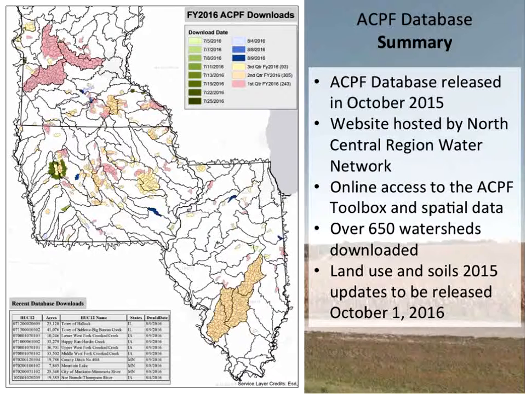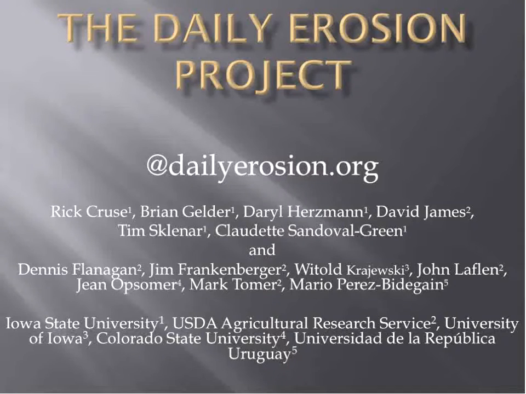We have a website, an ArcGIS server application, that allows you to download the data, sans elevation data. Like I said before, we're updating the soils and land use data to include the 2015 land use and soils data. They're going to be released hopefully around the 1st of October. It'll include eastern Kansas, and then we'll be following on with other states.